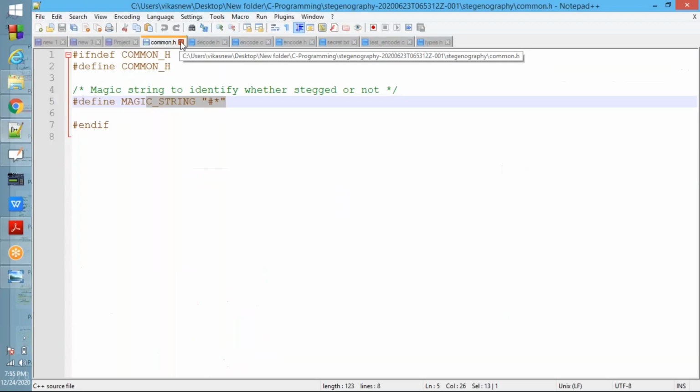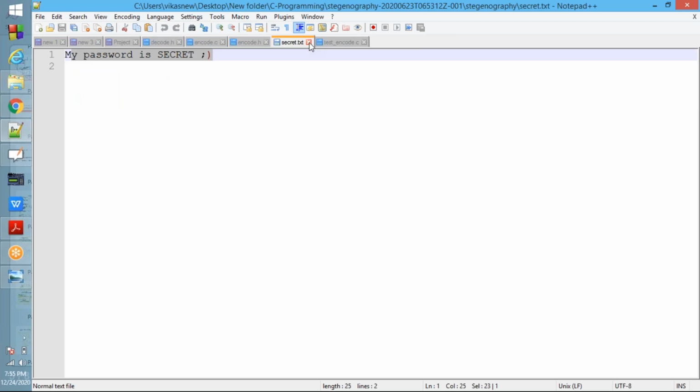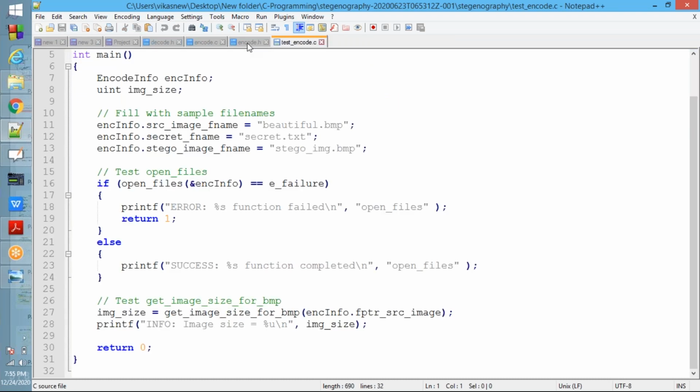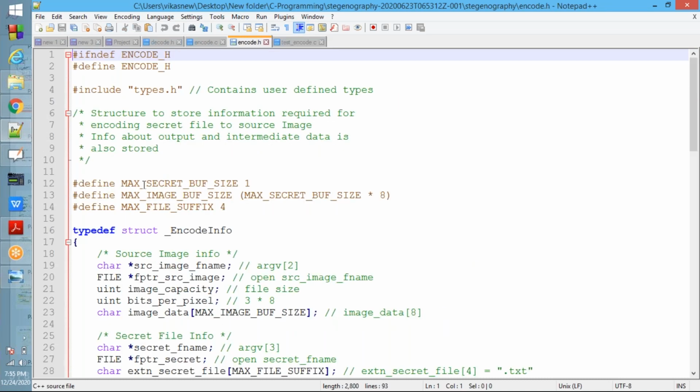Types.h, secret.txt. Fine. See next, encode.h. Okay, encode.h header file. Here three macros are there. Maximum secret buffer size, that is one. Maximum image buffer size, that is maximum secret buffer size multiplied by 8. That is 8 only. Next, maximum file suffix, that is 4. Fine.